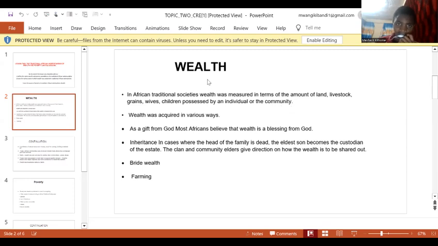It was not measured according to money as in today. It was measured in terms of the amount of land, livestock, children, wives, and grains a person possessed.